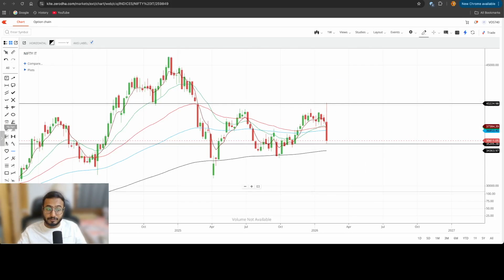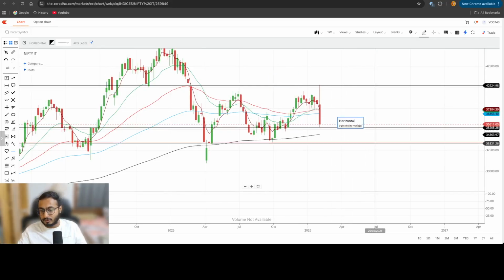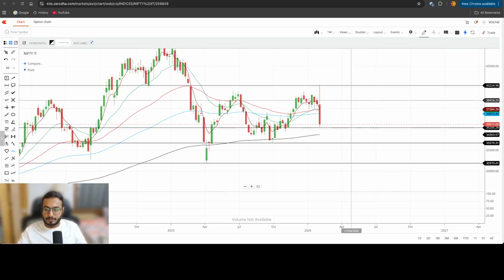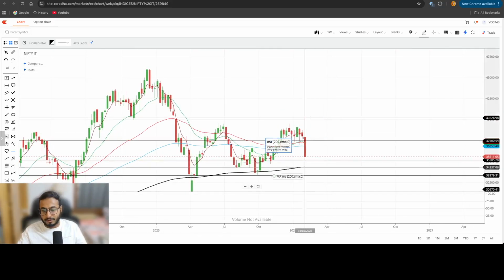For Nifty IT, it is very much easier to slip on the downside because literally it's a very big negative candlestick. So if at all we slip below 35,000, I think maintain a sell on rise approach for Nifty IT. If at all we slip below it, we might see 34,000 and 30,000. Any bullish move, any accumulation move will only come off 37,500 because it is more than 50% of the prior candlestick.